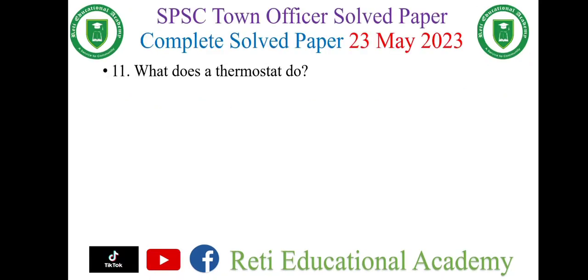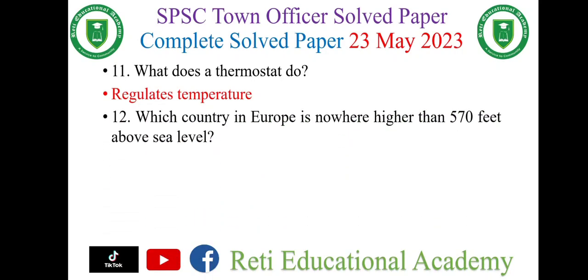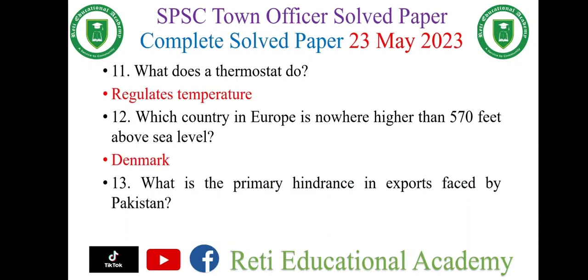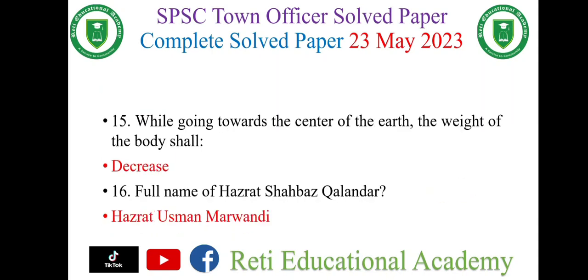Question number 11. What does a thermostat do? And the right option is regulates temperature. Question number 12. Which country in Europe is nowhere higher than 570 feet above sea level? And the right option is Denmark. Question number 13. What is the primary hindrance in exports faced by Pakistan? And the right option is lack of investment.